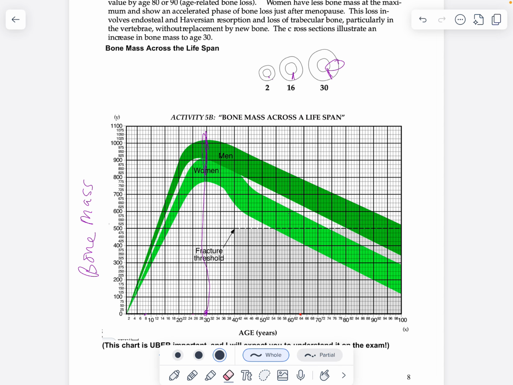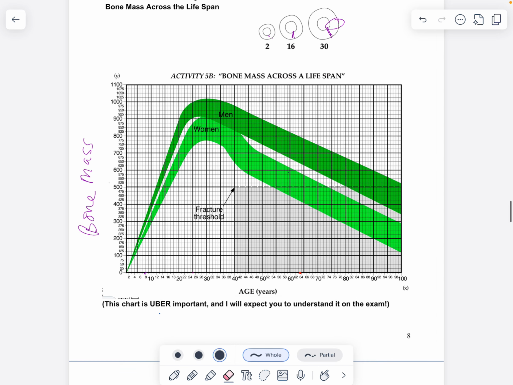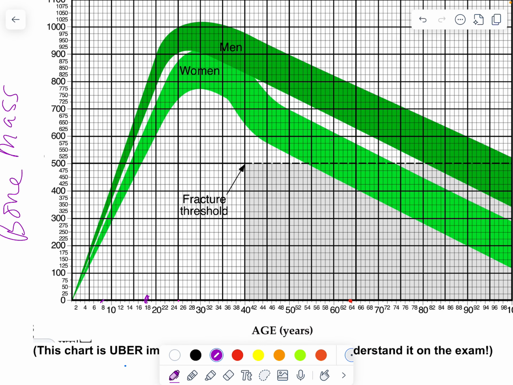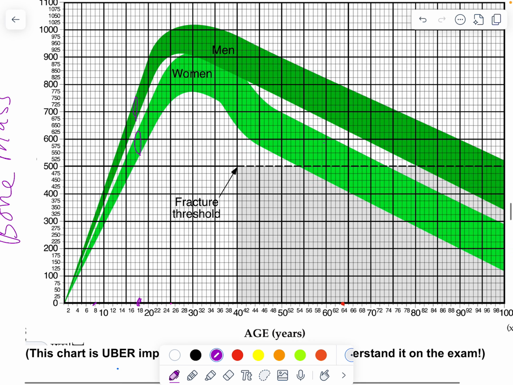Okay. Now, I'm going to erase that line really quickly. So let's just talk about you. You are probably about 18-ish. So what should your bone mass be? If you follow it up, if you are female, you're going to be in here. If you're a male, you're going to be right around in here. That has to do with hormones. I am not talking about people transitioning. I'm just not bringing that up because I don't know what happens to their bone mass, to be completely honest. That's something we'll have to look up.